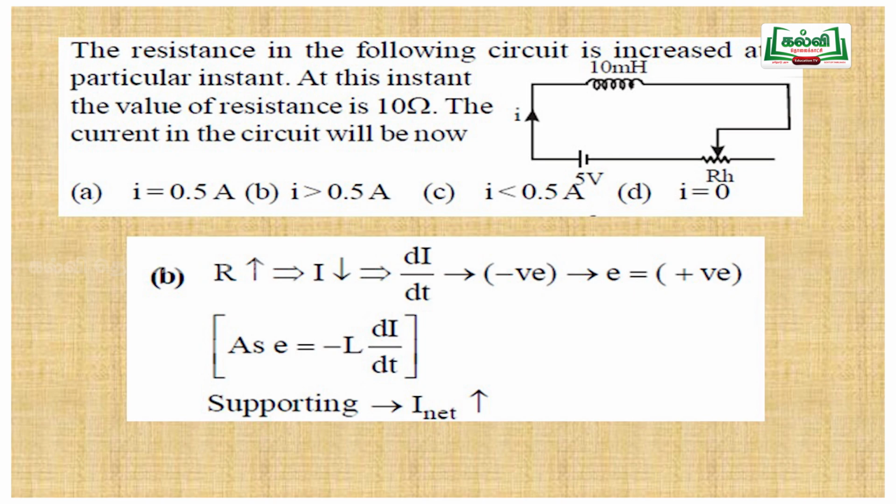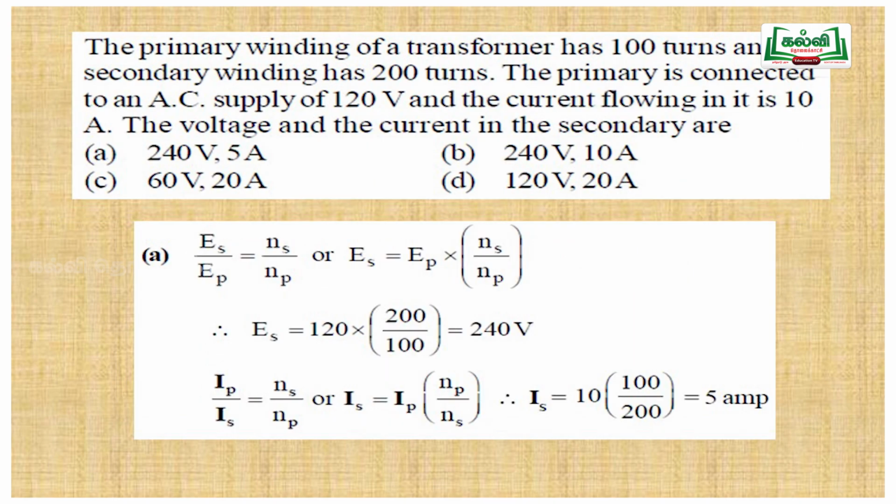This is a logic question. So next one, again a transformer problem. Here the primary winding of a transformer has 100 turns and its secondary winding has 200 turns. So NP is equal to 100 and NS is equal to 200 turns. The primary is connected to an AC supply of 120 volt, so the primary voltage is 120 volt, that is EP or VP, and the current flowing in it is 10 ampere. They are asking for the voltage and current in the secondary, that is the output.